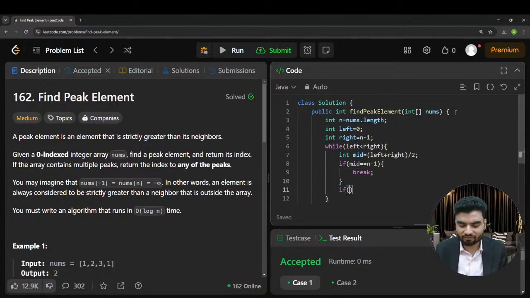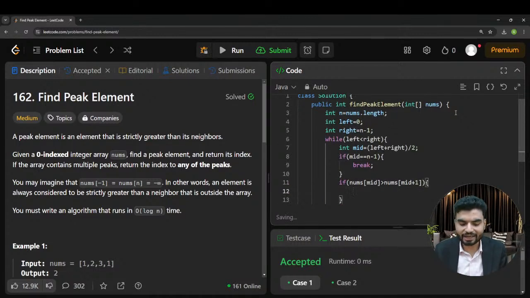Again, I'll write here if nums mid is greater than the right value, so nums mid plus 1, which means that we have to update the right because we cannot find the value at the right side. So right will be the mid.